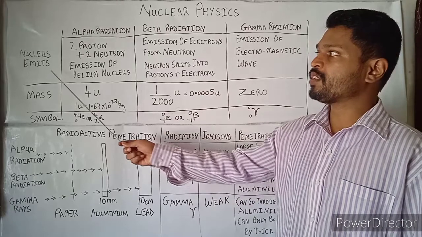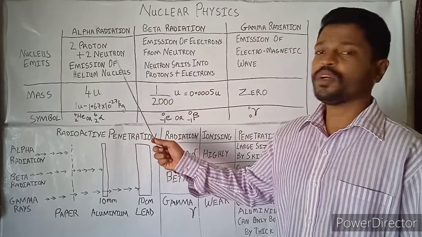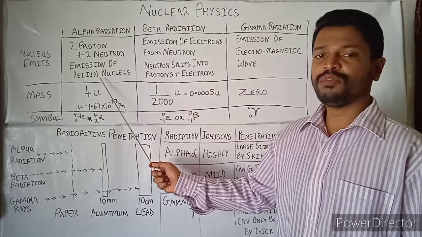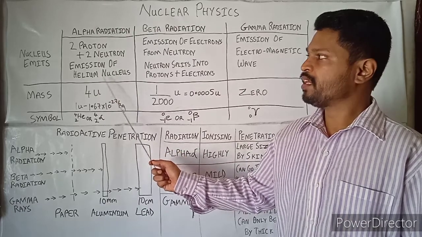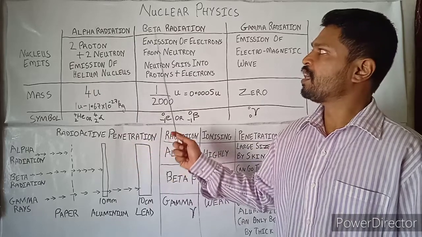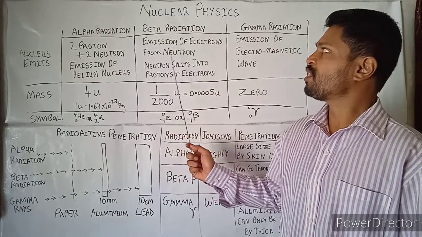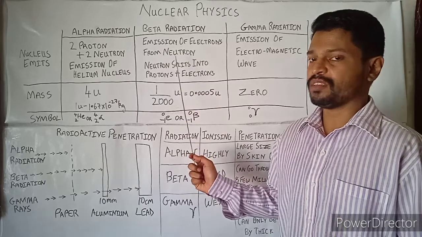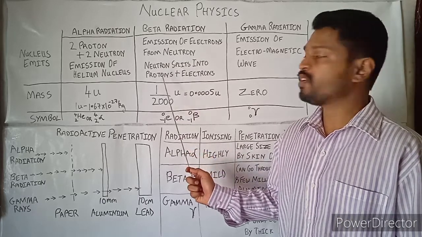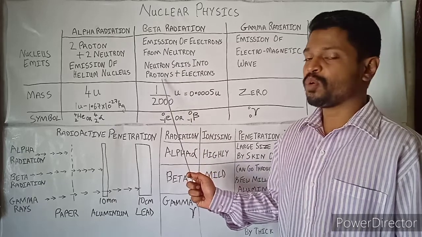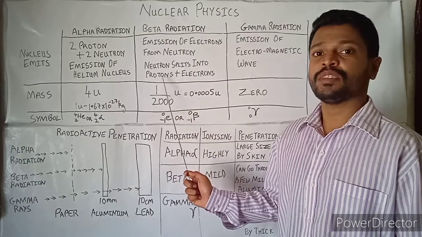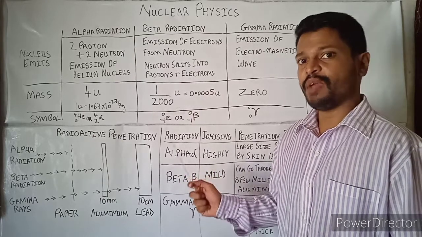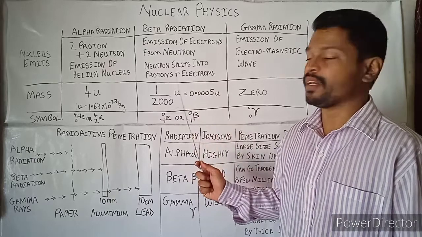In alpha radiation the nucleus emits two protons and two neutrons. So the emission is of a helium nucleus. So this we had discussed last time. In beta radiation, there is emission of electrons from a neutron situated in the nucleus. The neutron is split into a proton and an electron. The proton stays inside the nucleus and the electron is emitted. So that is called beta radiation.